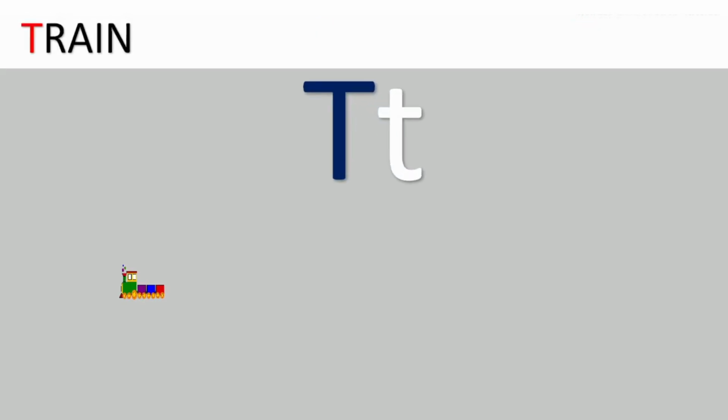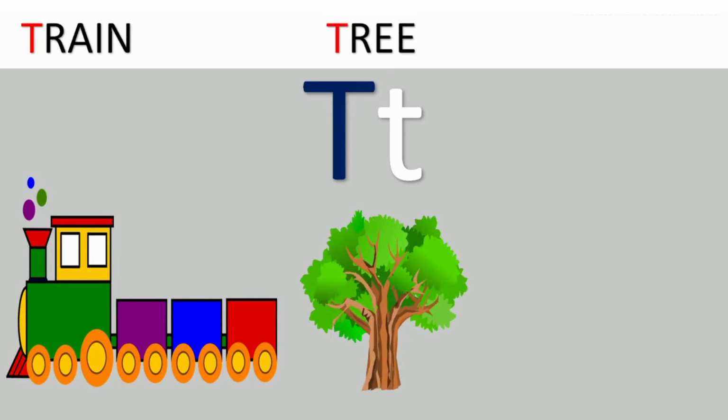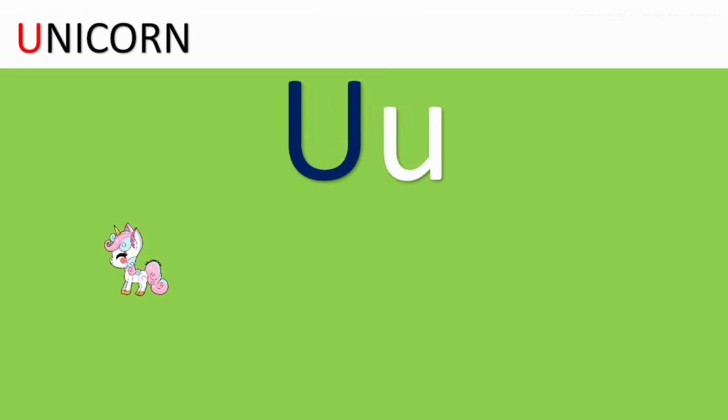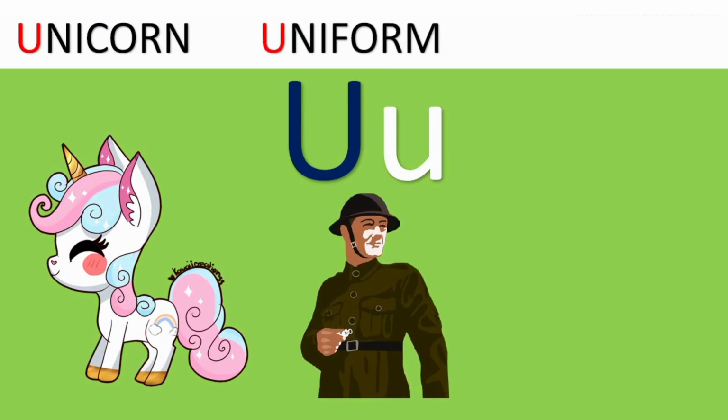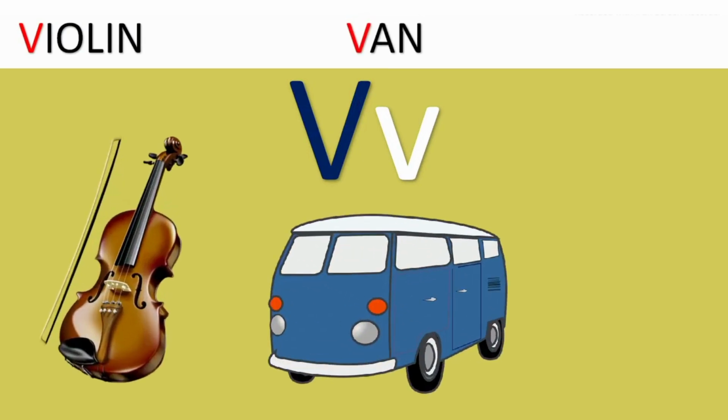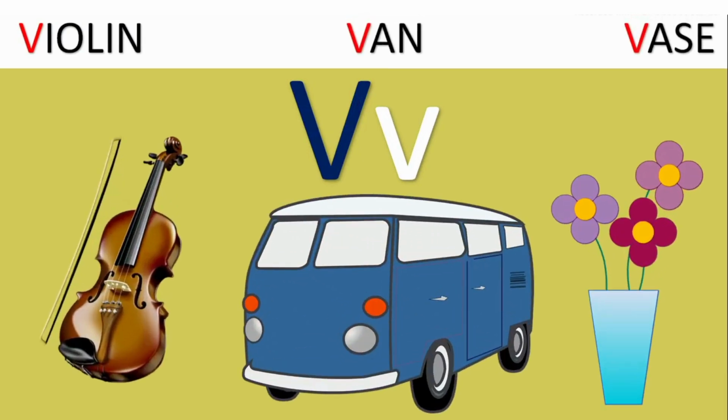T for train, tree, tiger. U for unicorn, uniform, umbrella. V for violin, van, vase.